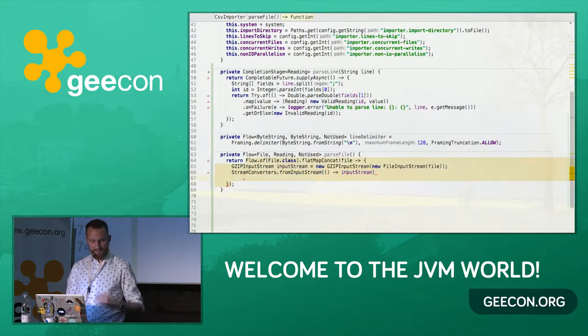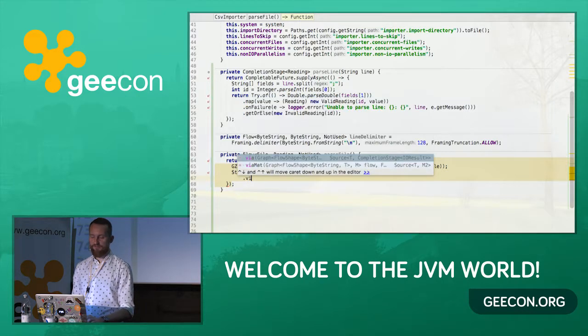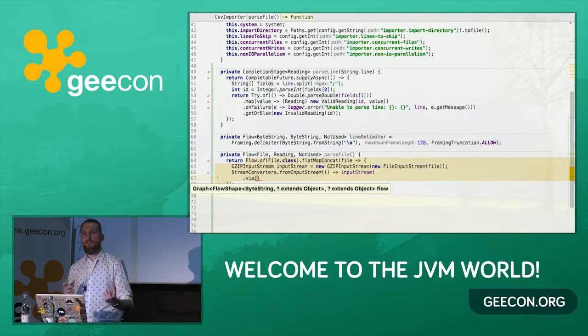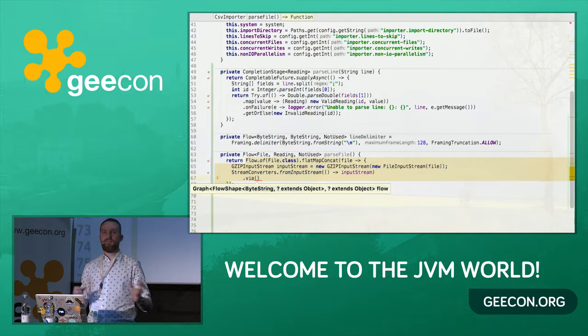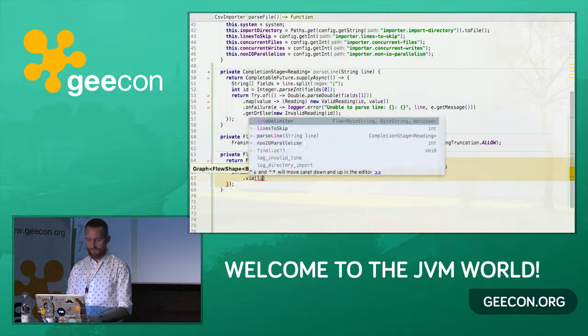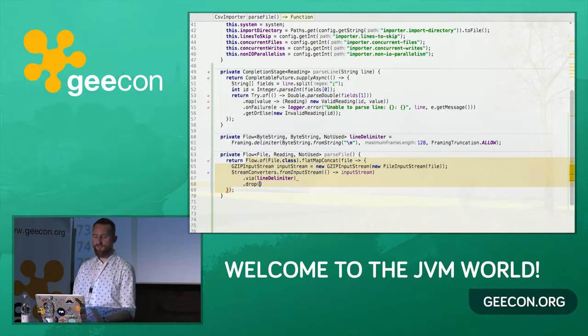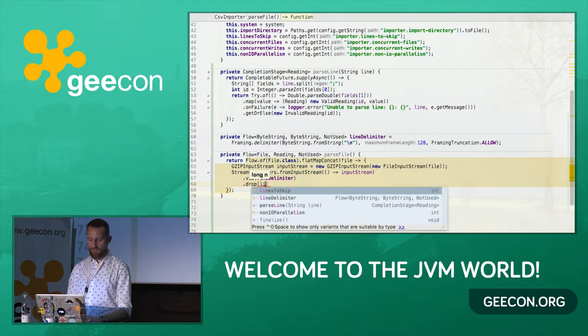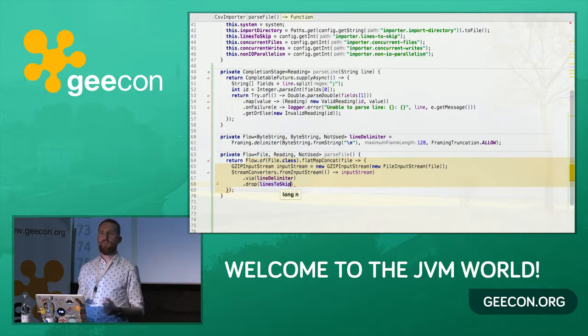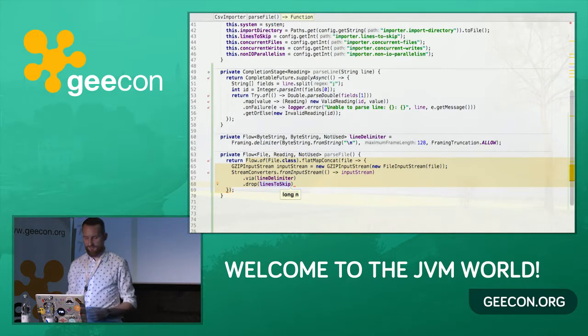And now the next thing we are going to do is use the via combinator, and the via combinator says that the value that is emitted by the source is going to go via another processing stage. And here the processing stage is the line delimiter. The next thing we are going to do is optionally drop a number of lines, because you can imagine that you can either have a header line in the CSV file or not, so you may want to drop it. This is a configuration parameter that says that you can drop as many lines as you want from the input.